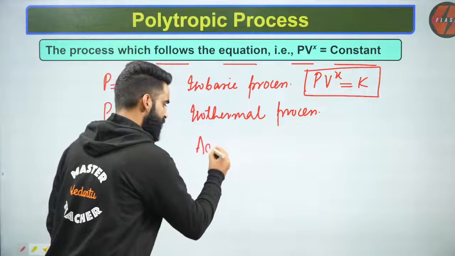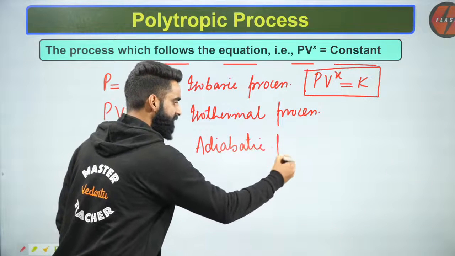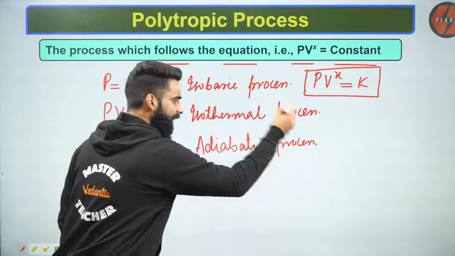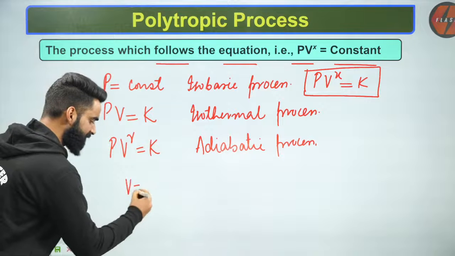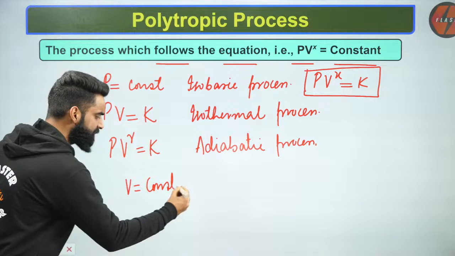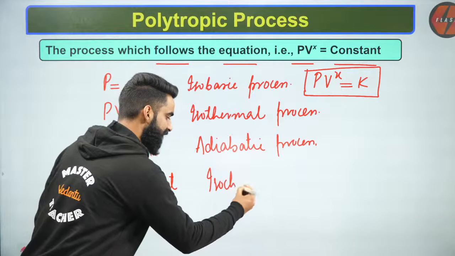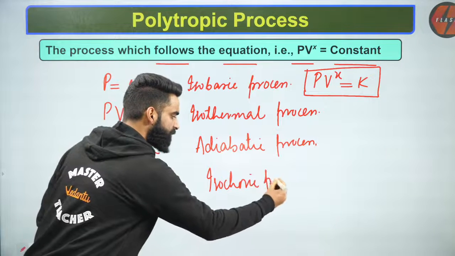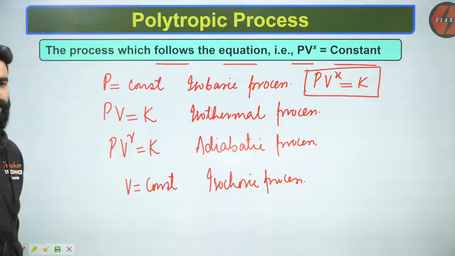If the process follows this equation, then I'll be calling it an adiabatic process. And as we have discussed, if for any process volume is kept constant, I can call that process an isochoric process. I hope you remember all this. This is something which we have discussed till now.